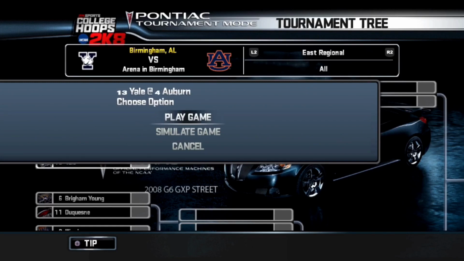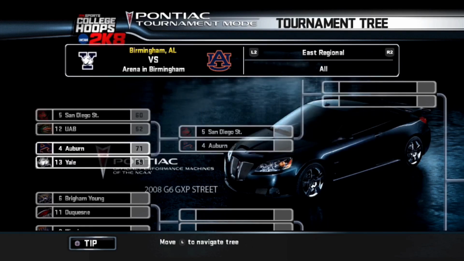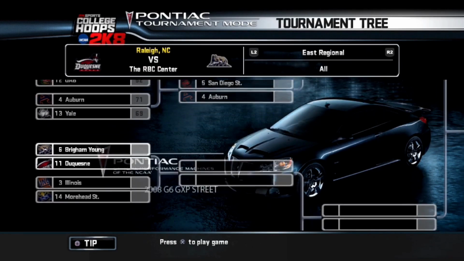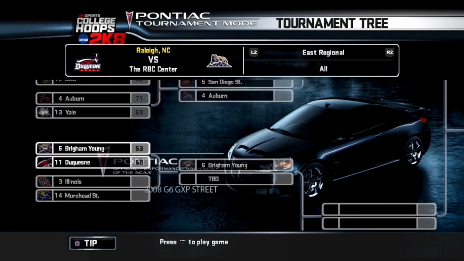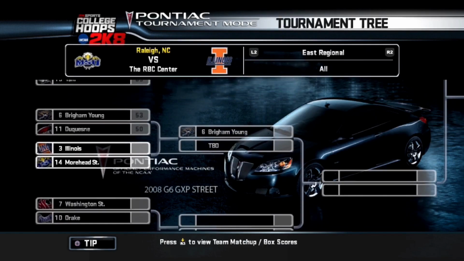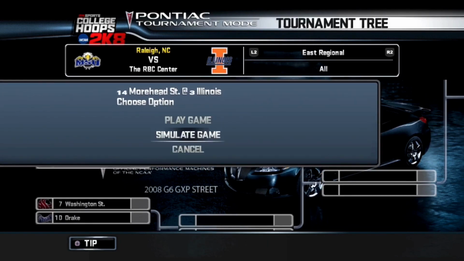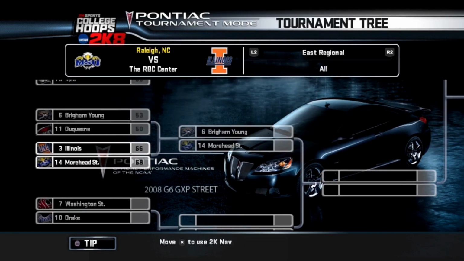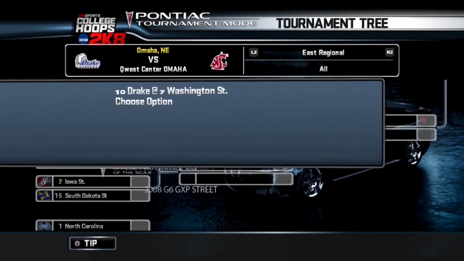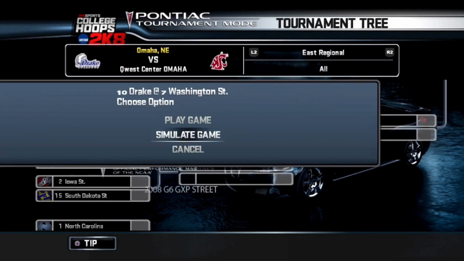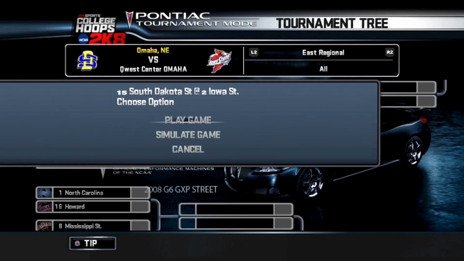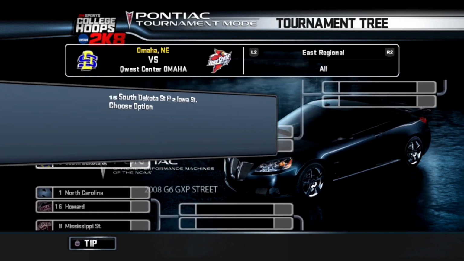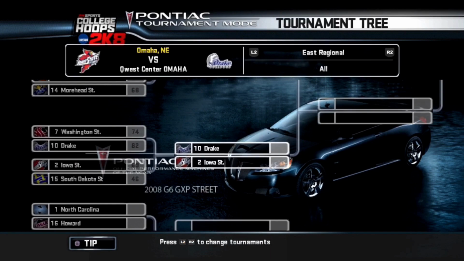Auburn versus Yale in a 13-4 matchup. Auburn with the victory. BYU versus Duquesne. BYU with the victory, and Illinois versus Morehead State. Morehead State with a pretty big upset right there. Washington State versus Drake. This should be a good one. Drake with the victory. Iowa State versus South Dakota State. Iowa State with the victory.